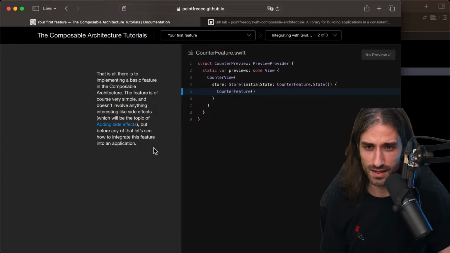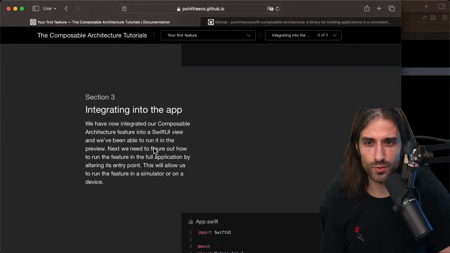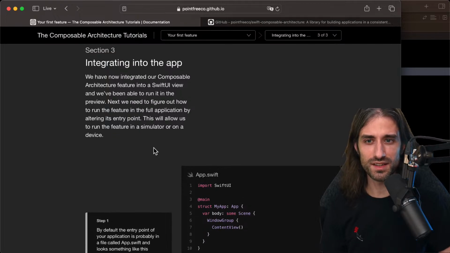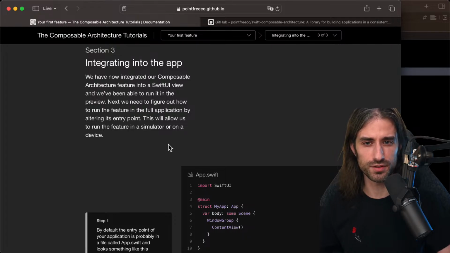Okay, so I guess we are moving to section 3, integrating into the app, because remember, we've not run the app for now. We've just used the preview. I still don't know how to run the app and store the store so it is accessible at the app level. So we have now integrated our composable architecture feature into a SwiftUI view, and we've been able to run it in the preview. Next, we need to figure out how to run the feature in the full application by altering its entry point.